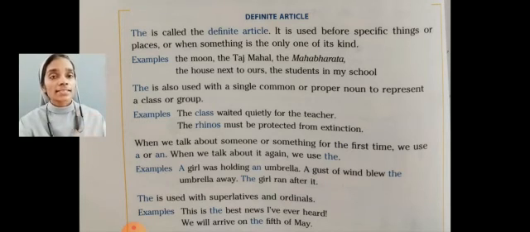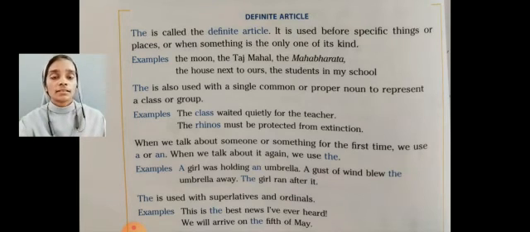Students, the is also used with a single common or proper noun to represent a class or group. For example, the class waited quietly for the teacher. The rhinos must be protected from extinction.